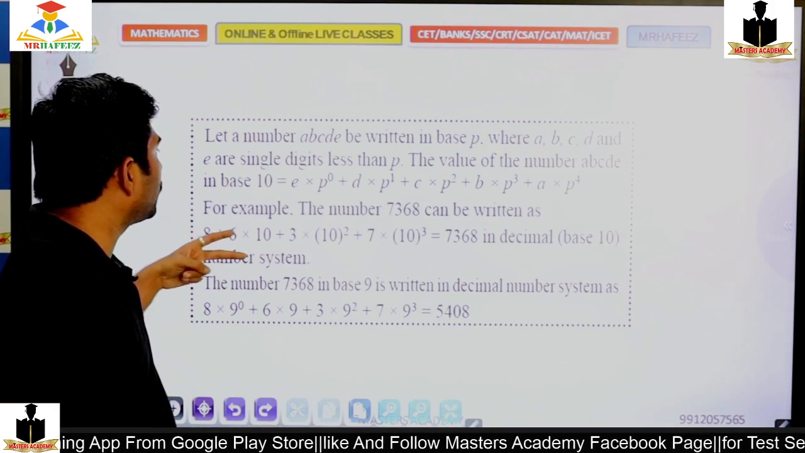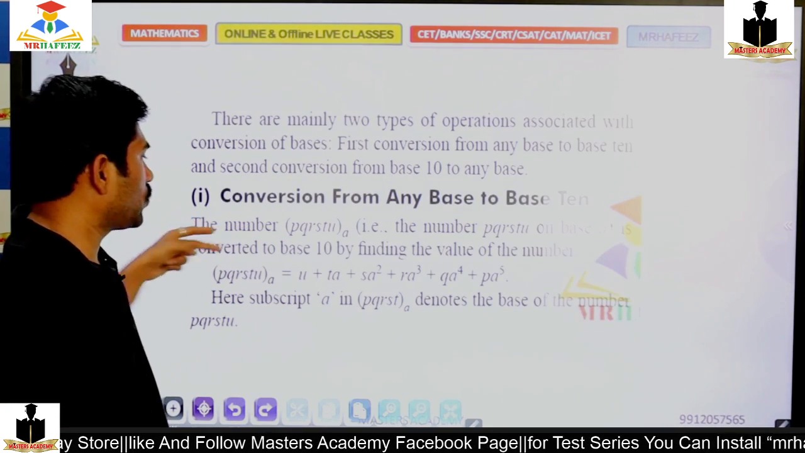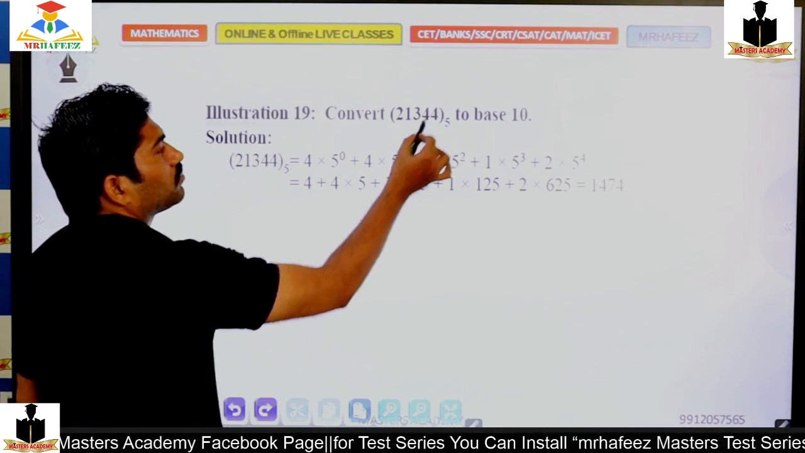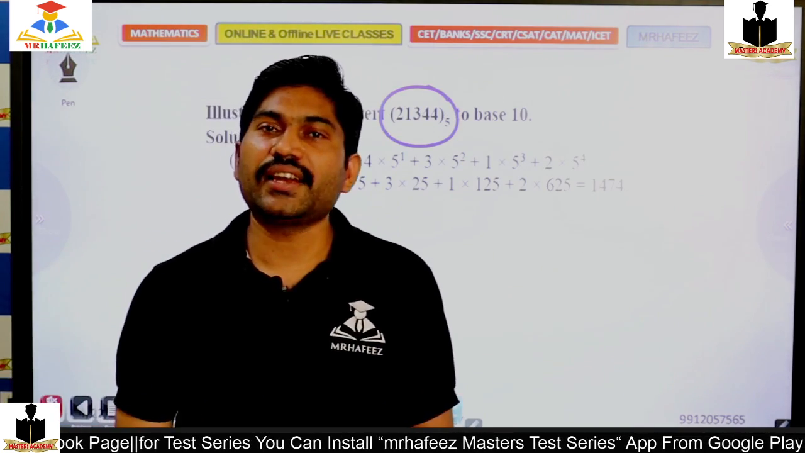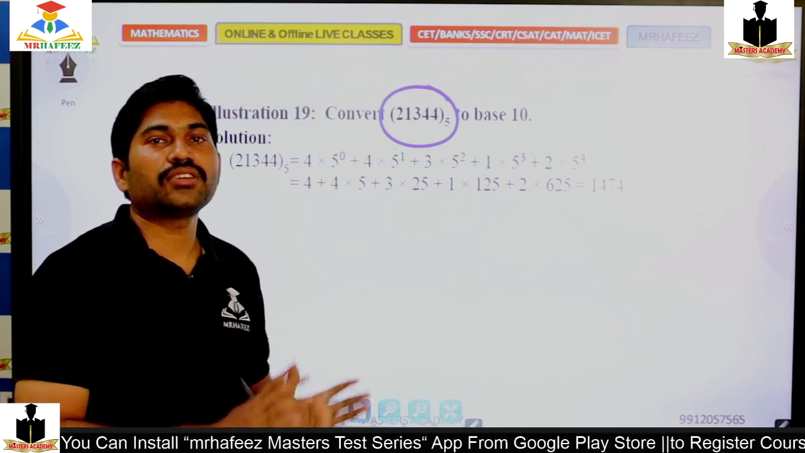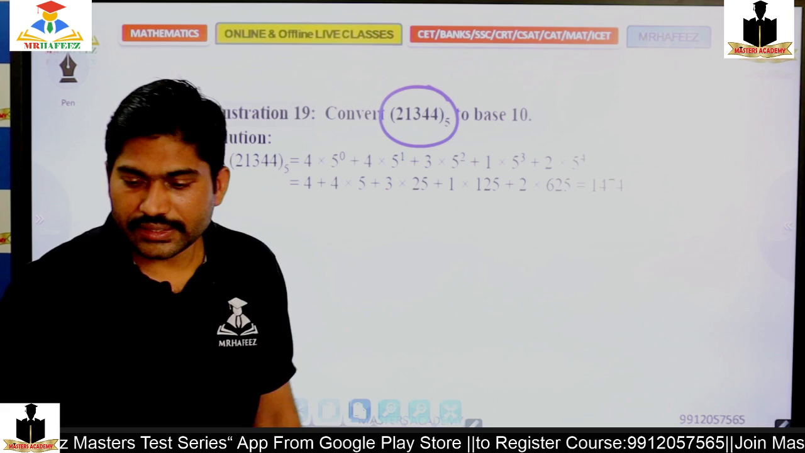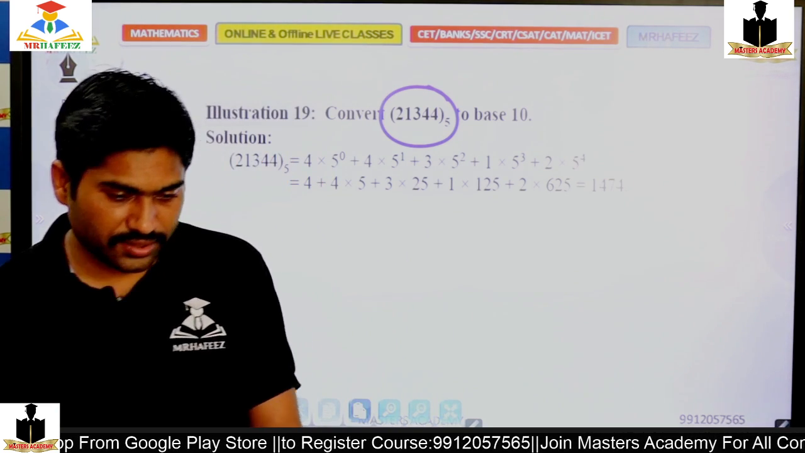So how can I convert a number? 21344 base 5 value in the decimal number system. How can I convert it into the decimal number system? So from this problem we'll take a 2 minutes break and we'll continue, right? Okay.